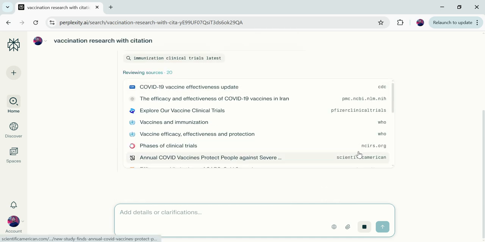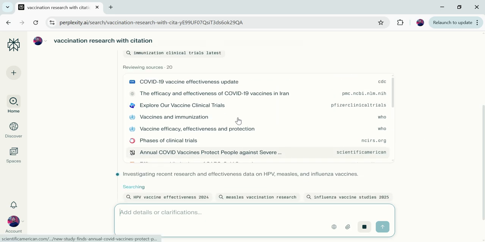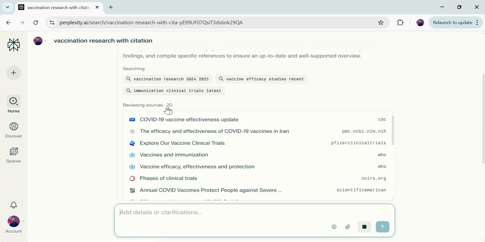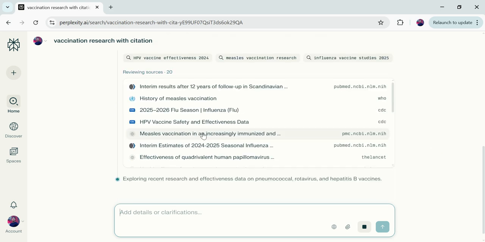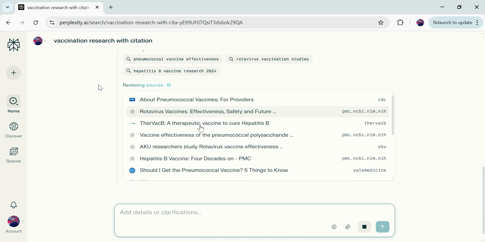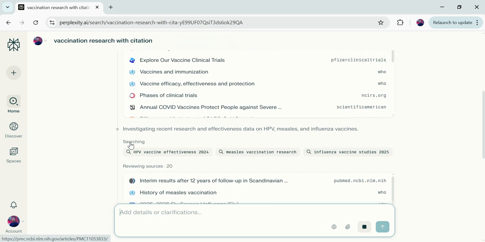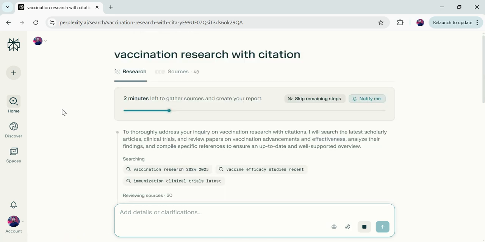Okay, that's very amazing. So you can see that it's reviewing sources, almost 20 different websites, and that's a very crazy feature of Perplexity AI, that you can do research and it will also provide you the citation from where it has obtained the data. So that was about Perplexity, how you can use it for your research purpose. As you can see, up till now it has tried to find the data from 79 sources and it's still continuing.